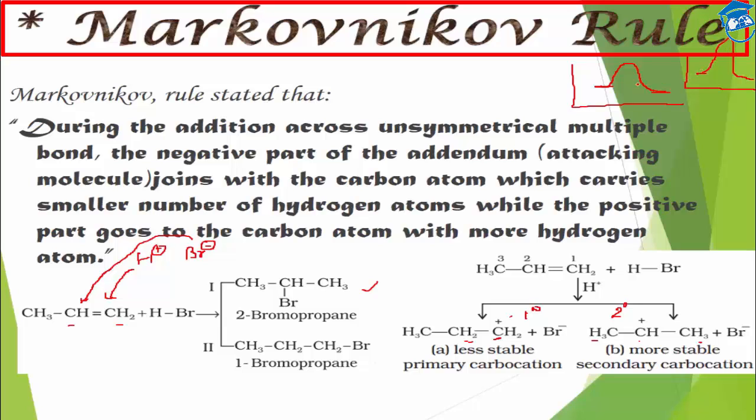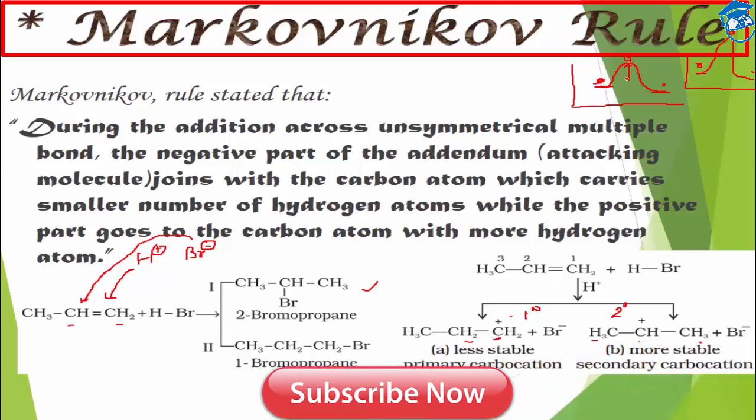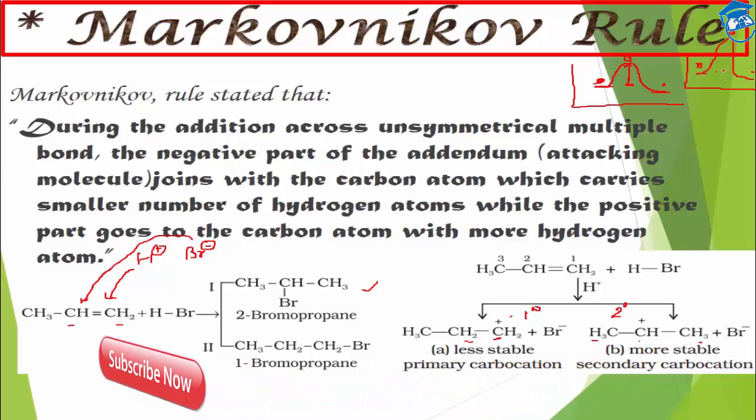So it will be very difficult for the molecule to migrate to this hilltop so that it could form the product. Whereas in case of this one, the activation energy is lower because the second degree carbocation is more stable. That's why this product, 2-bromopropane, will be formed at the 2 position.